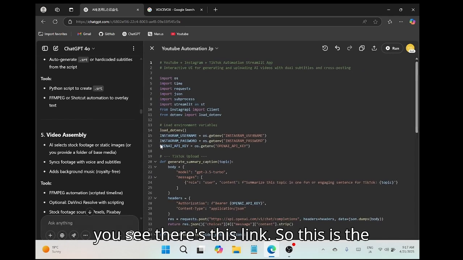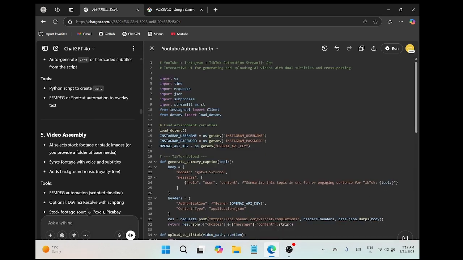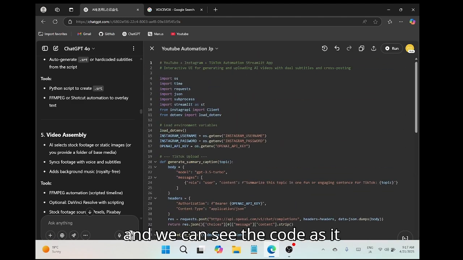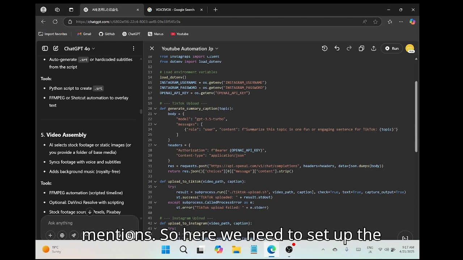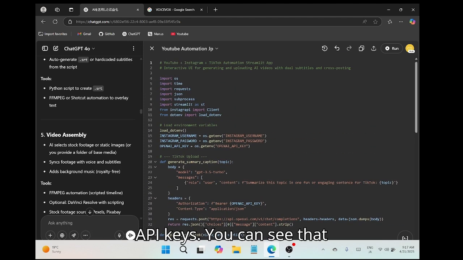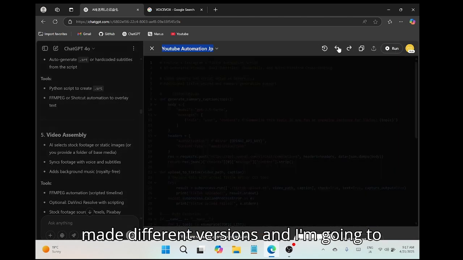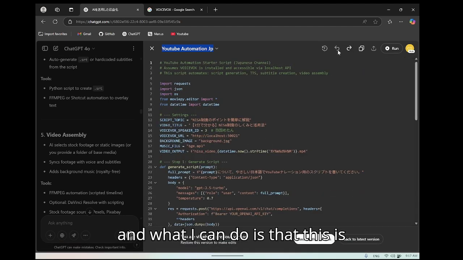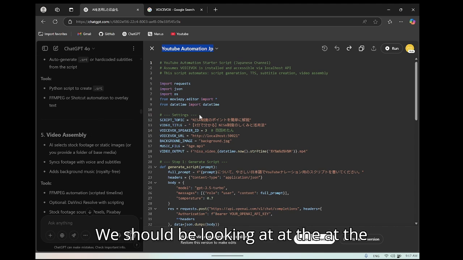Now you see there's this link. So this is the Canvas, I guess, for the Python script within ChatGPT. Okay, so this is what it produced, and we can see the code as it mentions. Here we need to set up the API keys. You can see that there's Instagram already because I already made different versions, and we can go back to the initial version. This is the first version, the one we should be looking at the moment.